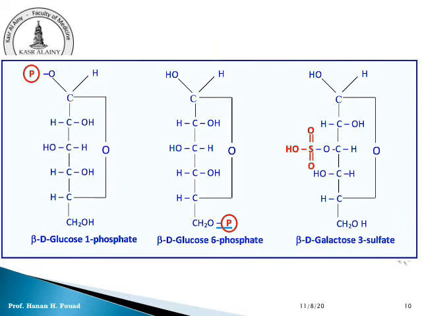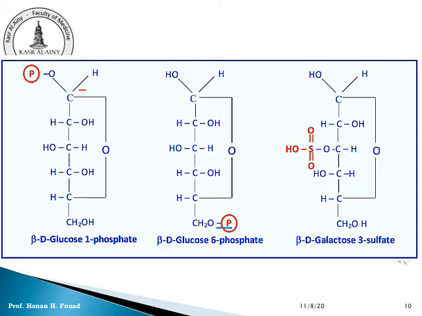Glucose, this is the ester. What is the meaning of the ester? Ester bond is a chemical bond, a covalent bond, formed between any alcohol and any acid. It can be an inorganic acid. It can be an inorganic alcohol, okay? So, ester bond, any covalent bond formed between acids and alcohol.